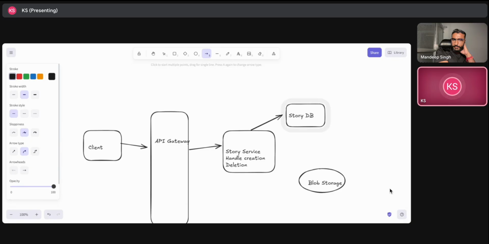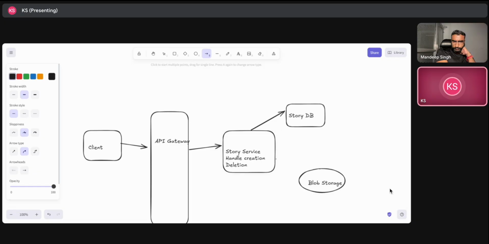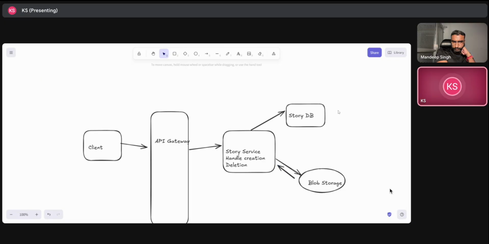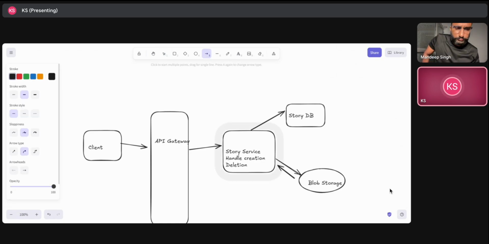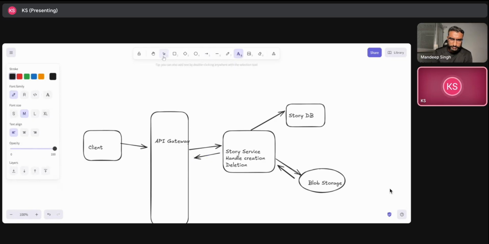In the meantime, the metadata and all that stuff should be uploaded to the story DB, and the blob storage should return the pre-signed URL to us, and the story creation should be in progress. So there will be a field in our story table that says story creation is in progress as of now. This is what I feel should be the first call of our system.